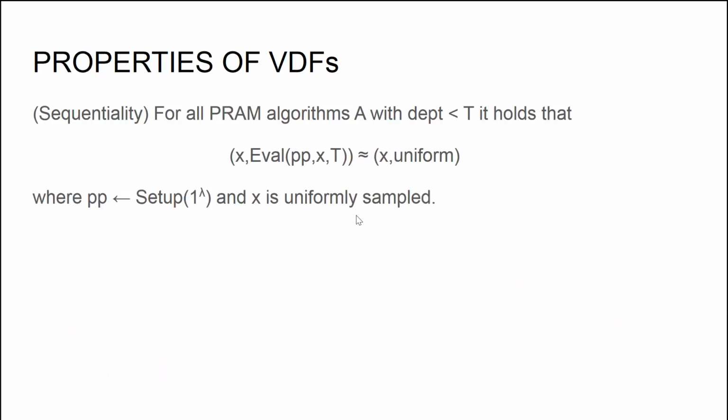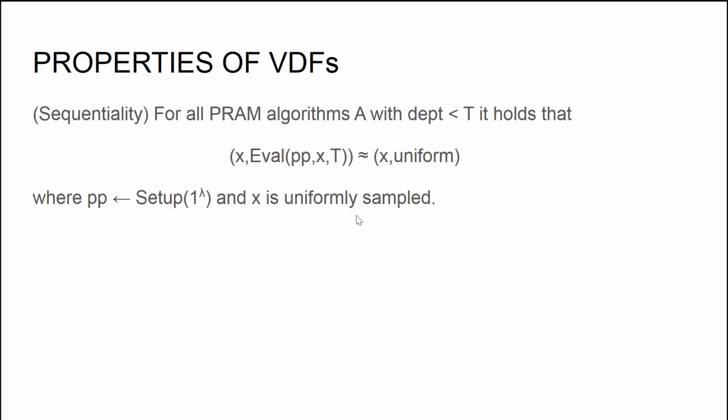I'm now going to give a more precise definition of the properties that verifiable delay functions shall satisfy. The first property that I'm going to talk about is sequentiality. Sequentiality says that for all parallel algorithms A with depth at most t, for some time parameter t, the distribution of the instance x together with the output of the verifiable delay function over that particular instance is computationally close to uniform, where the instance x is uniformly sampled, and the time parameter and the public parameters of the verifiable delay function are sampled according to the setup algorithm.